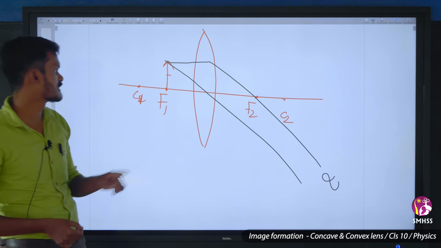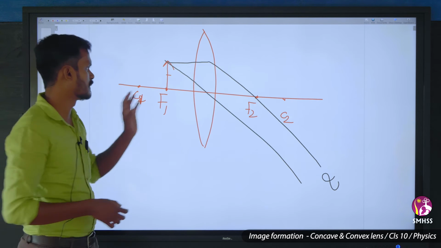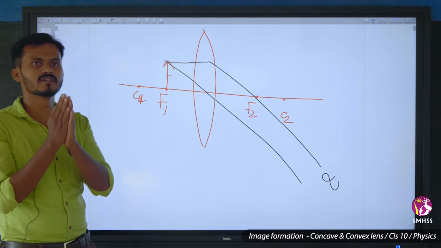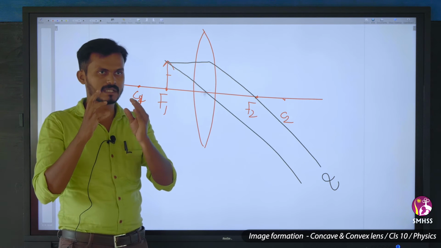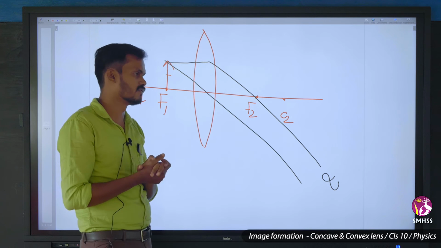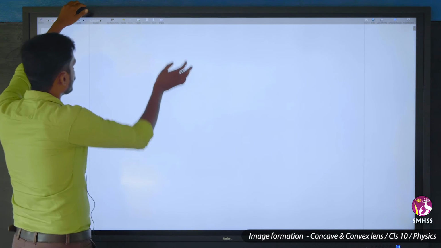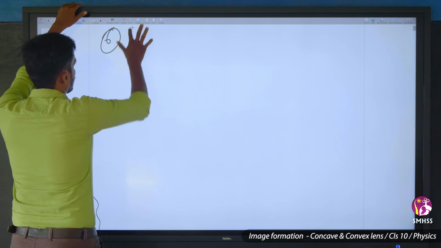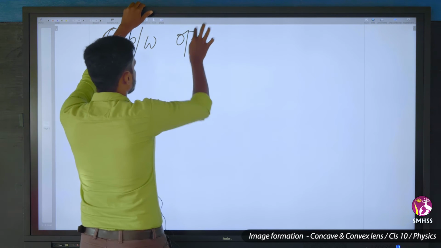What happens if the object is placed between the principal focus and the optic center? Now I have moved the object very close to the lens, that is between the optic center and the principal focus. This is the last condition, the sixth condition.